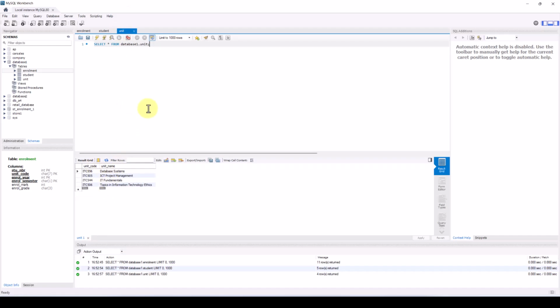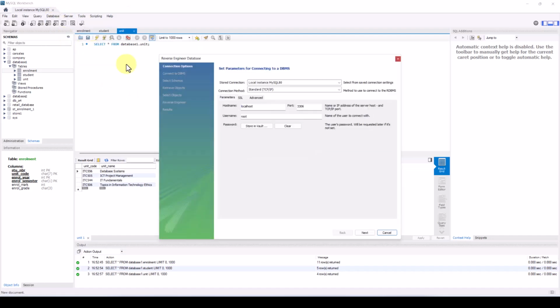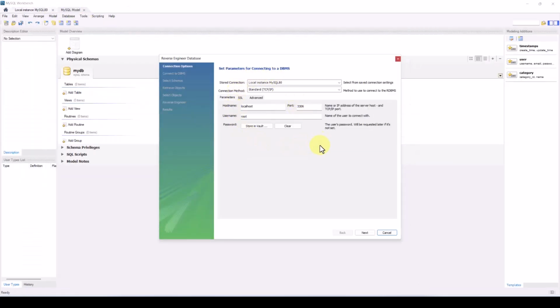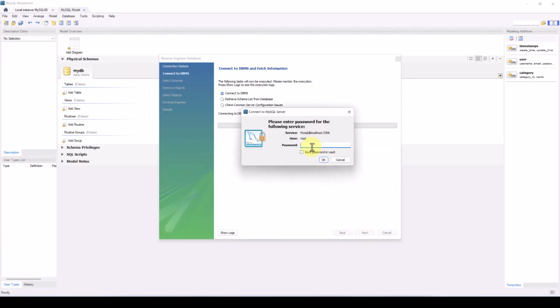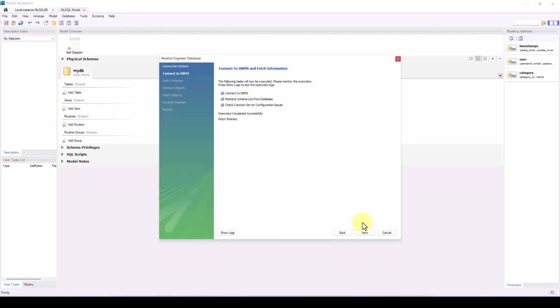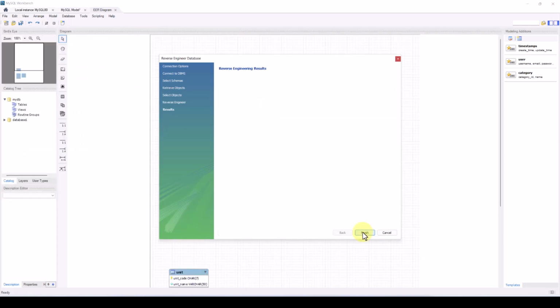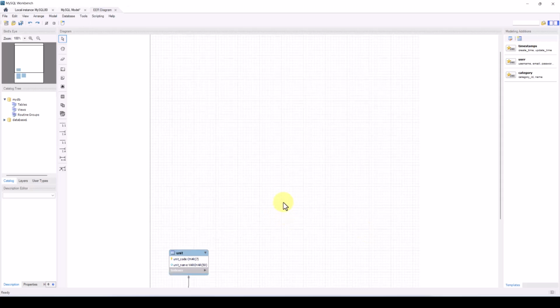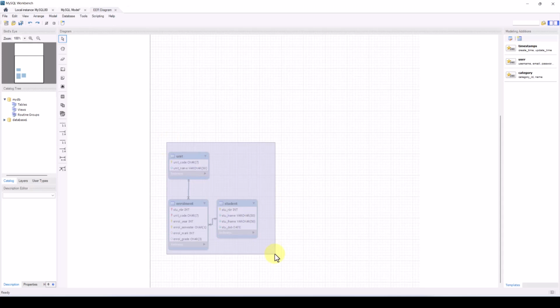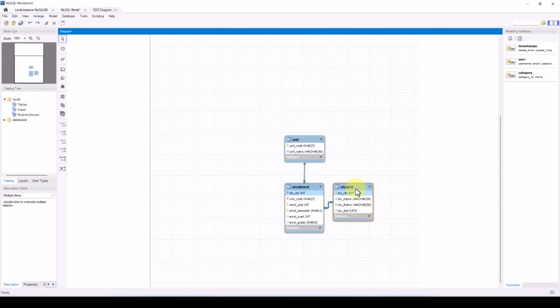Let's now create an ERD diagram. To do that, we can just go to Database, Reverse Engineer. We can leave this as is, select Next, type in our password, Next, select the database we want to use for the ERD diagram, Database 1, Next, execute, next, then finish. We can see our ERD diagram has been created.